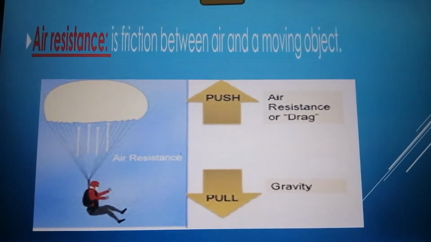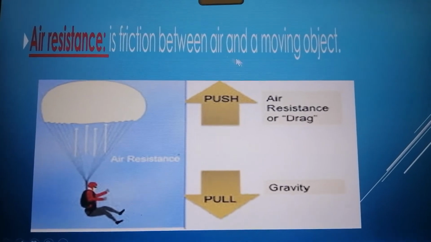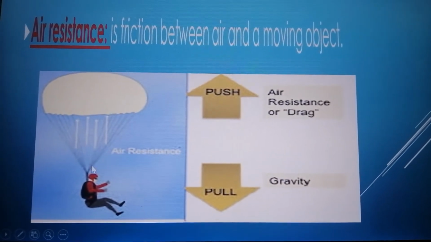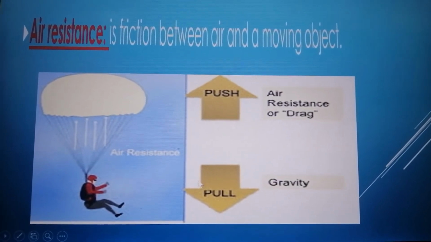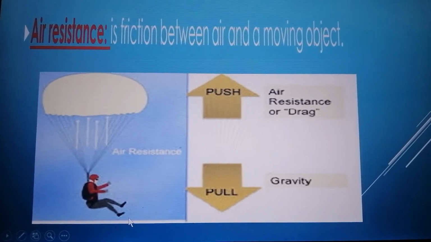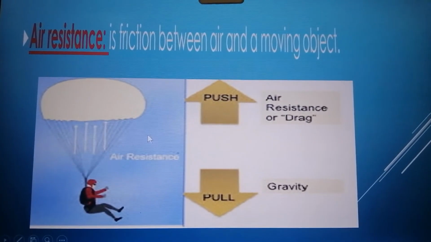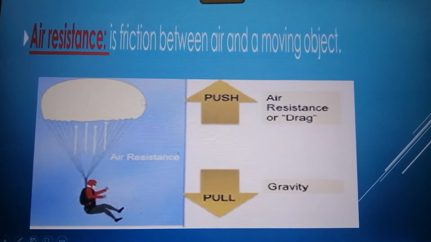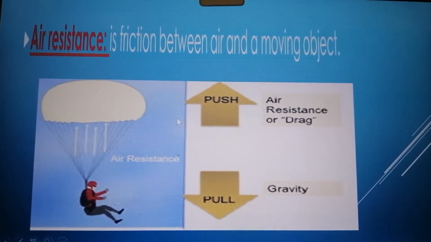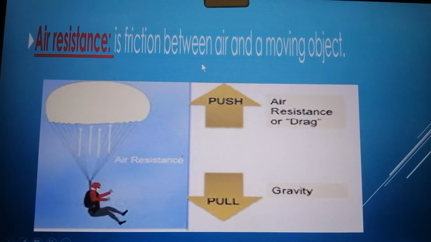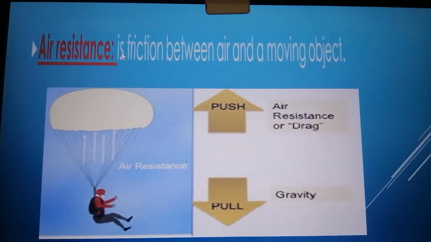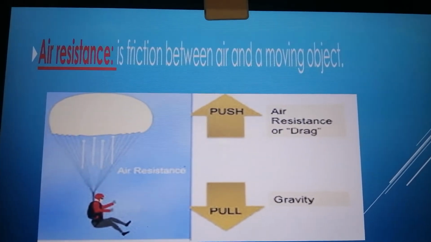There is also friction between the air and moving objects, like this parachute. The gravity is pulling that person down, okay? While the air resistance is pushing him up, okay? So the friction between the air and a moving object is called air resistance, okay?